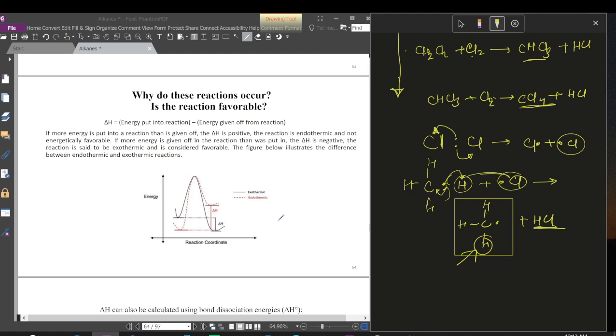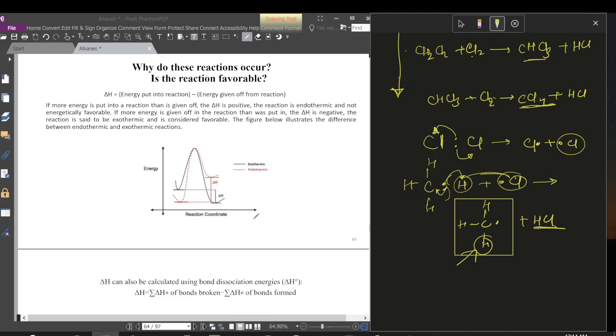In these exothermic reactions, the reaction is favorable. But in endothermic reactions, the energy given off is less than the energy put in, so delta H will be positive. So this endothermic reaction is not energetically favorable.